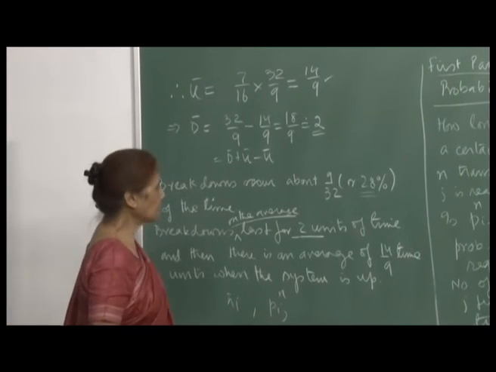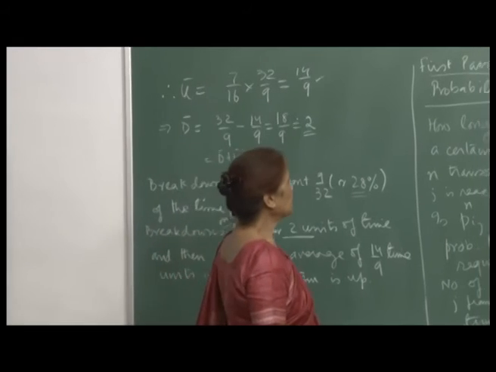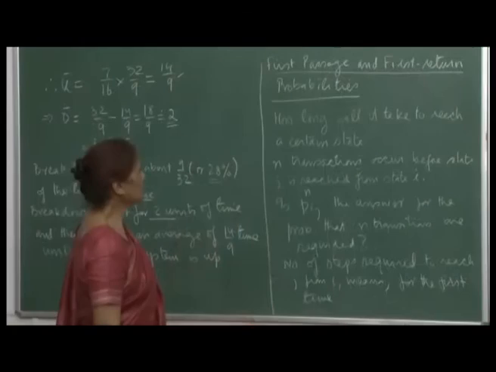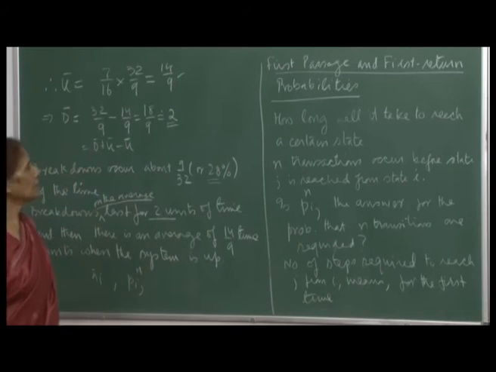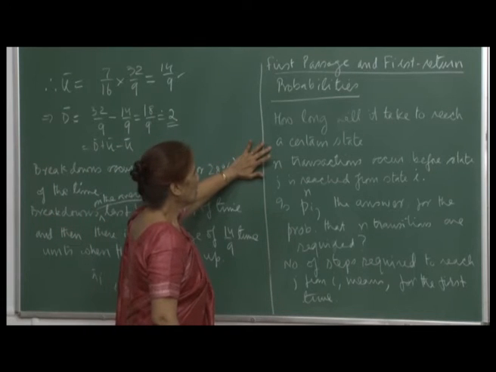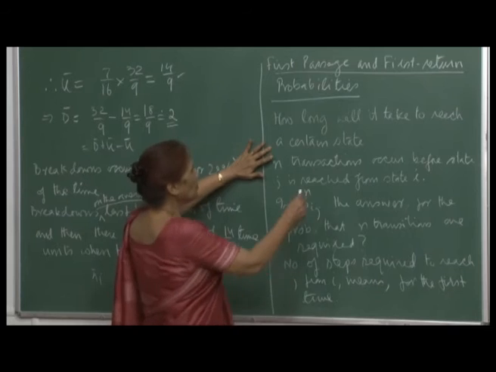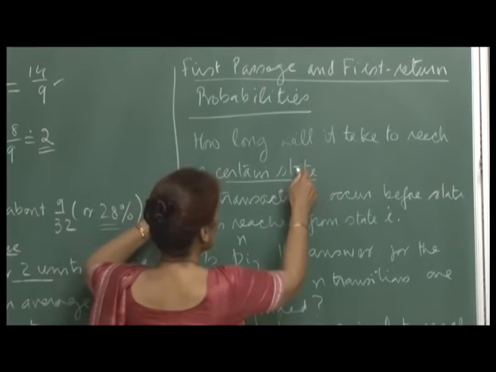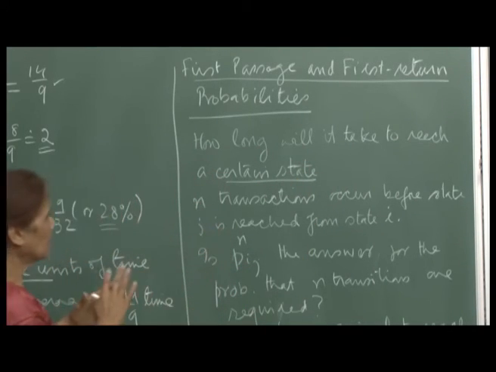Now, the other kind of questions that are needed are the first passage and first return probabilities. So, this is also very important, because you want to know how long will it take to reach a certain state. And when you say how long will it take to reach a certain state, it means here that it will be for the first time that you reach the state.